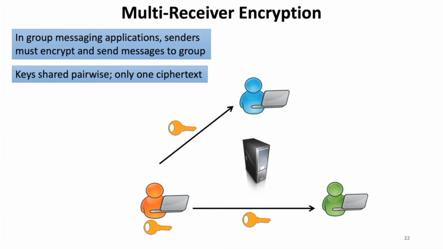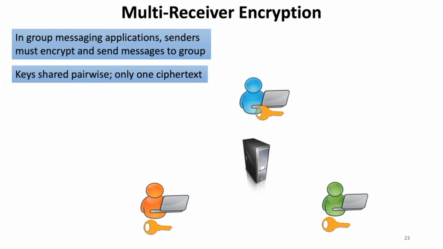And they'll do so with a key that's shared pairwise with each recipient, perhaps done using a public key encryption of the key in the ciphertext itself. And importantly, we're going to assume a setup where there's only one AE encryption sent to all users, fanned out by the server. So once the keys are shared pairwise, the sender can send a single ciphertext to the server that fans it out to each recipient who just got a key.